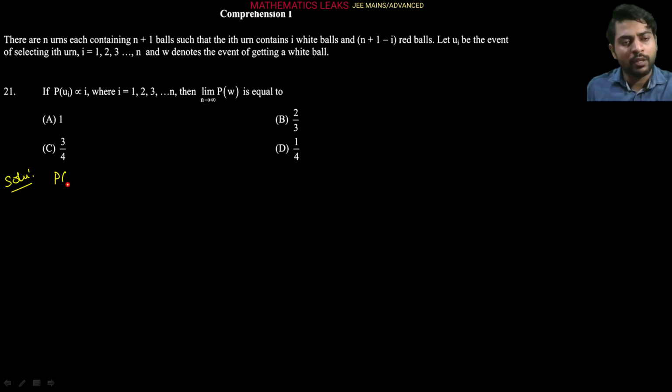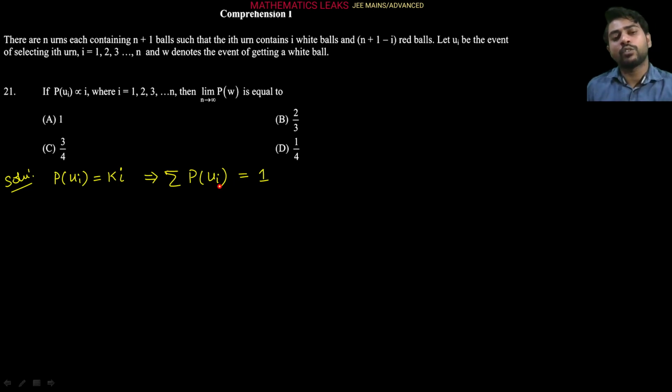So we can say the probability of selection of the ith urn will be equal to Ki, where K is a proportionality constant, right? Now, for selection of a white ball, we will be selecting it when we first select any one of the urns. Any one urn must be selected, then only can we select a white ball from that urn. So the probability of selection of any urn will be equal to 1, then only this event will take place.